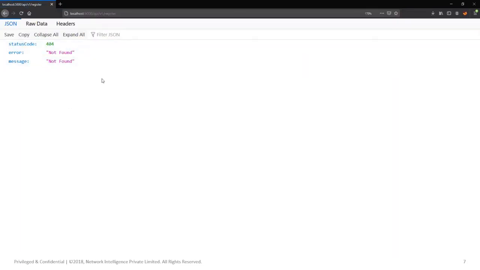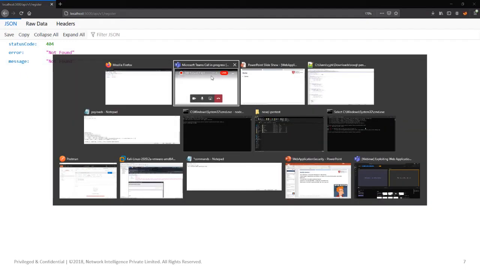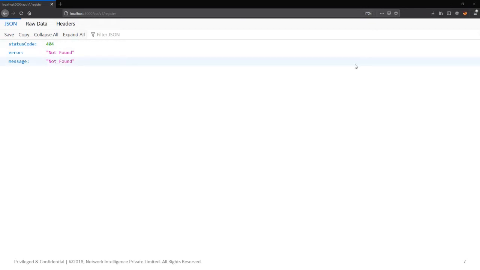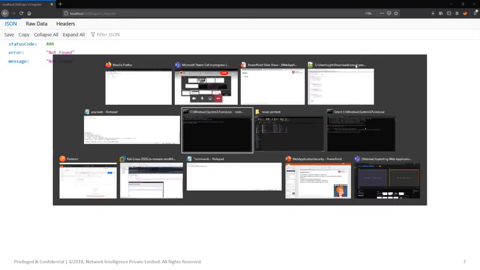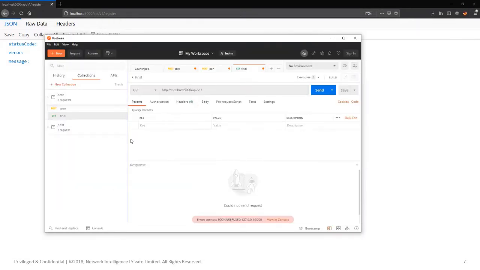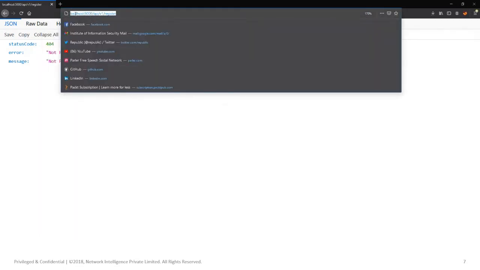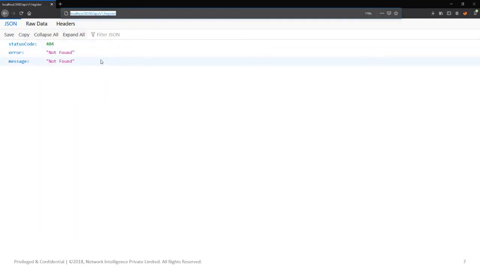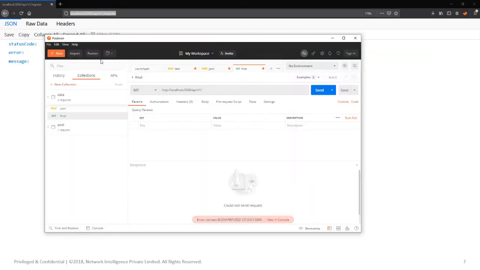So what we'll try to do is, first let me use Postman. Let me copy it and paste it. Let me check whether login is there.